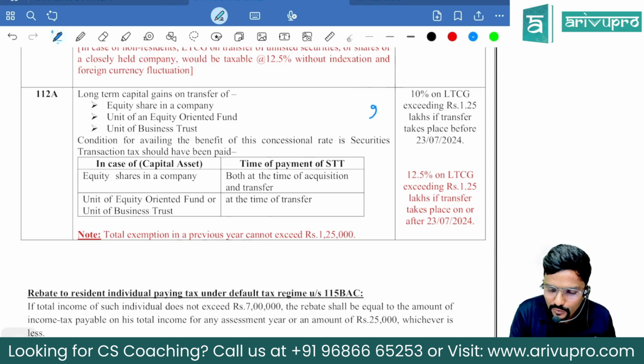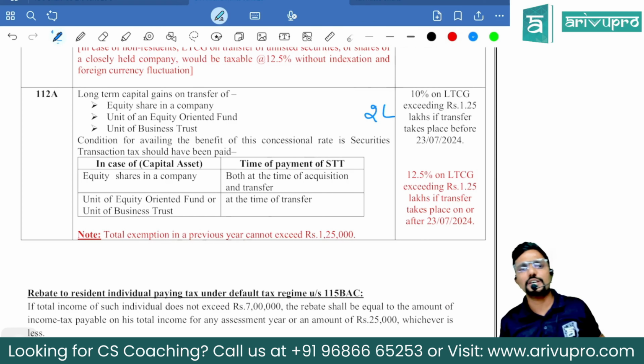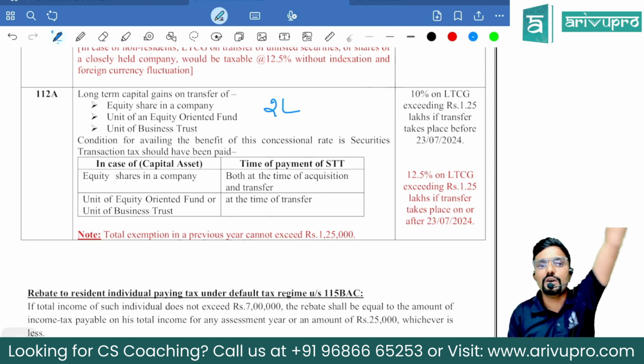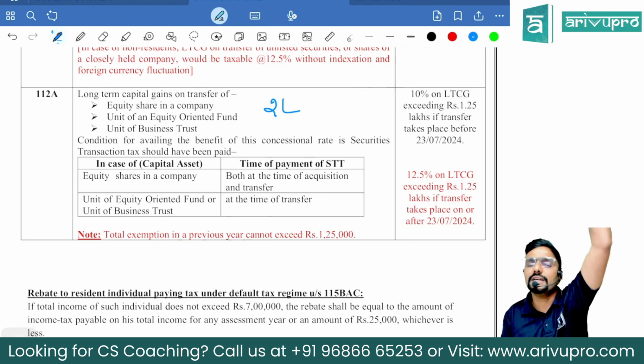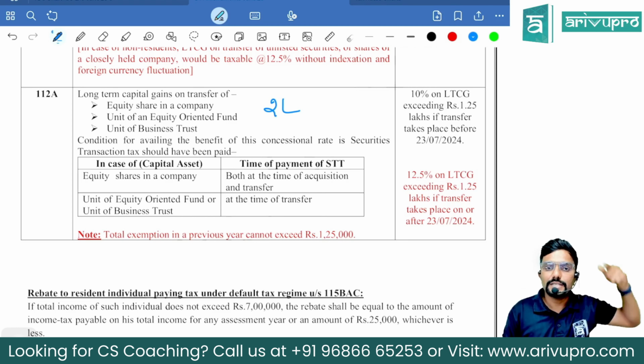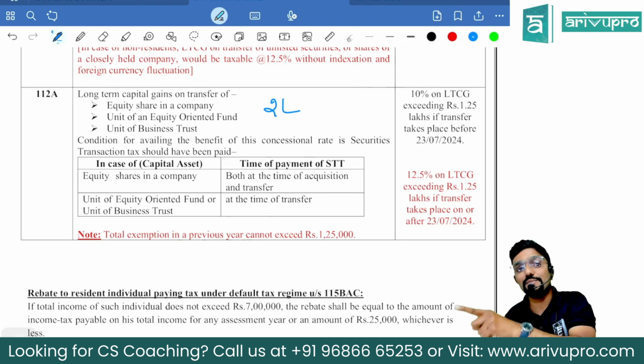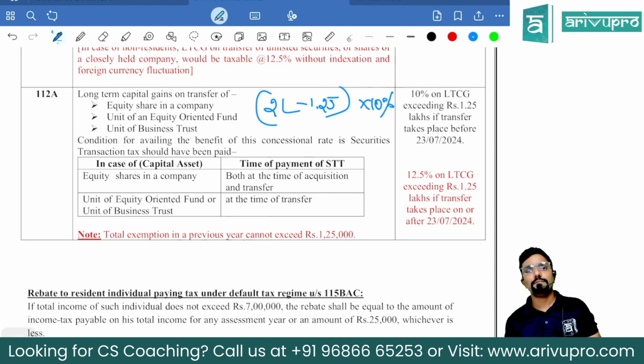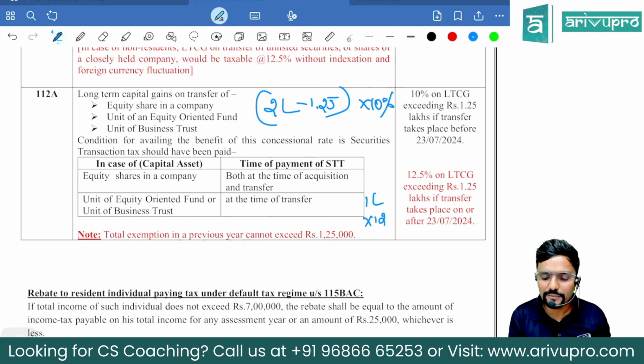Assume, guys, you have a 2 lakh long-term capital gain before 23rd July. Sir, I have to pay tax on how much, sir? First include 2 lakh in your total income calculation. Under which head, sir? Capital gains. Full 2 lakh you include. Then while calculating tax, first you will calculate tax on special income. There you reduce 1.25 lakh and tax at 10%. Sir, in the same year, I again have 1 more lakh gain after 23rd July. Straight away taxable at 12.5%. Sir, you told up to 1.25 not taxable.